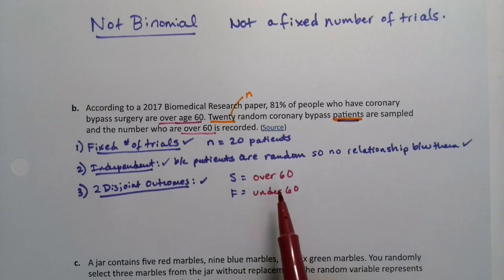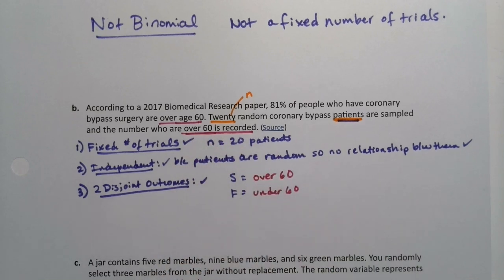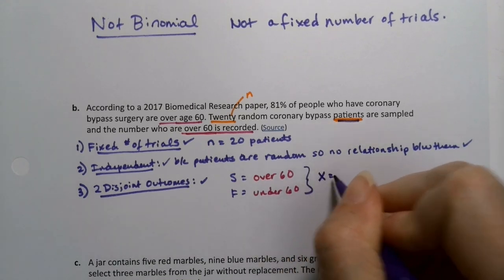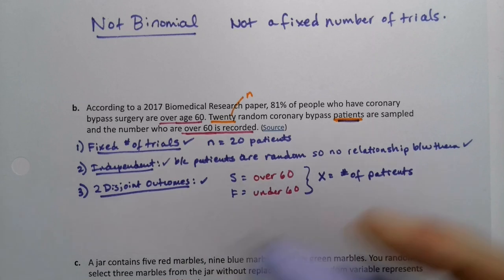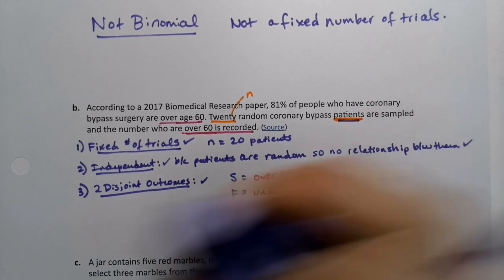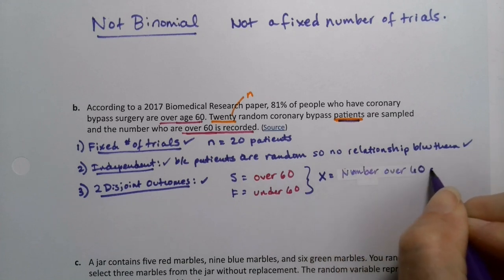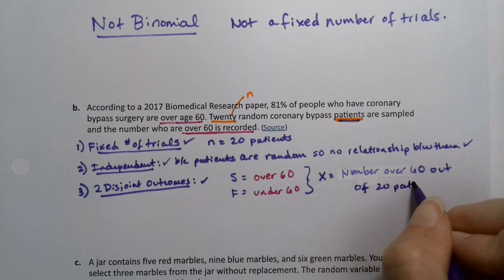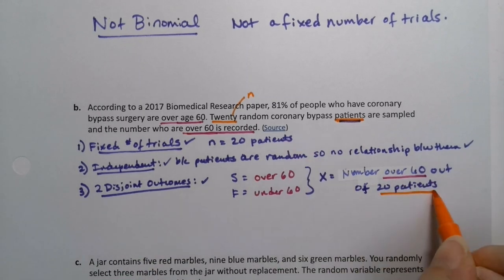And this illustrates my point perfectly. Neither one of these is necessarily a good or bad thing. It's just that's what you were looking for. If the number over 60 is recorded, then over 60 is your success. Period. And then X is developed from these things. X is the number of patients. Oh, I guess I should say the number over 60. I'll write it that way. Out of 20 patients. Right? This part's your success, and this part is your N. There's your N right there.